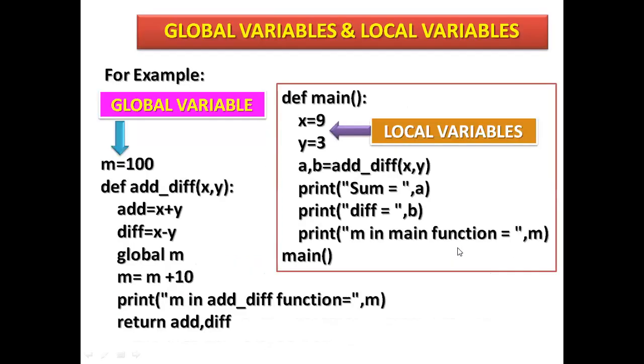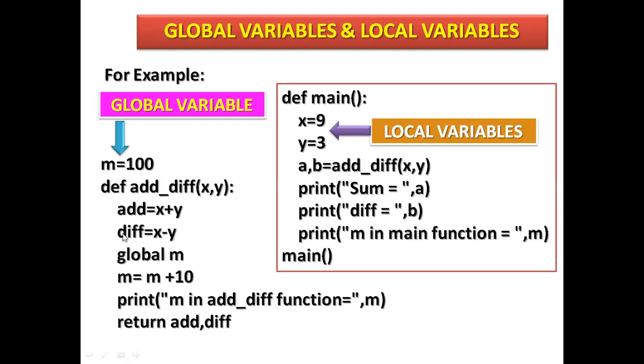So see here, I have given a local and global example. Here m is a global variable, declared before the def function. M equal 100, so I have assigned a value to m. This is a global variable. Before the function I am declaring the variable, which makes it global. Here def is a keyword, add is the function name, which we have done previously. X and y are the argument variables.